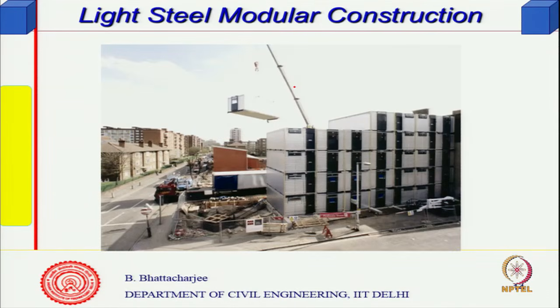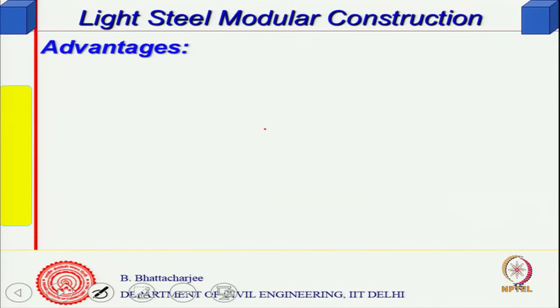For example, this is what it shows, a crane putting one module straight away. So, it is very useful where there are repetitive units like hostels, hotels and even apartments. Simply one can put the modules straight away.